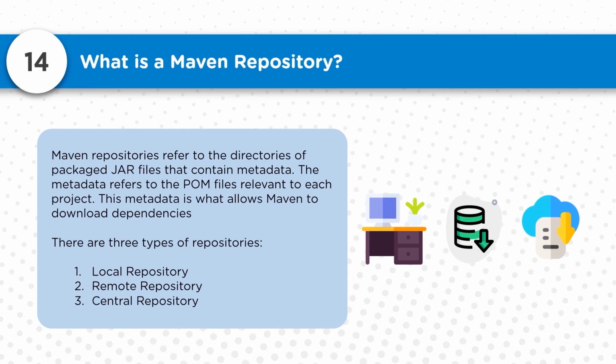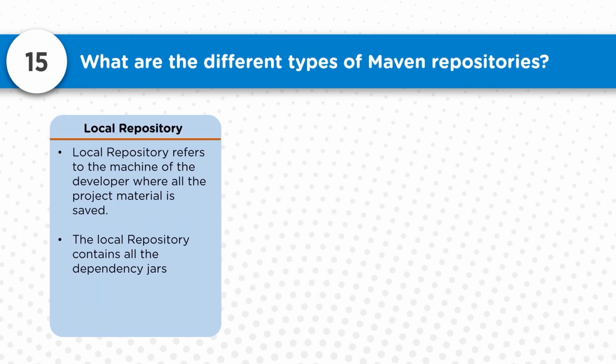So these are the different types of repositories which we have, where we can store the artifacts, and from where we can download the artifacts whenever required. Now the first one is the local repository. So local repository refers to the developer's machine itself, where all the project related files are stored.